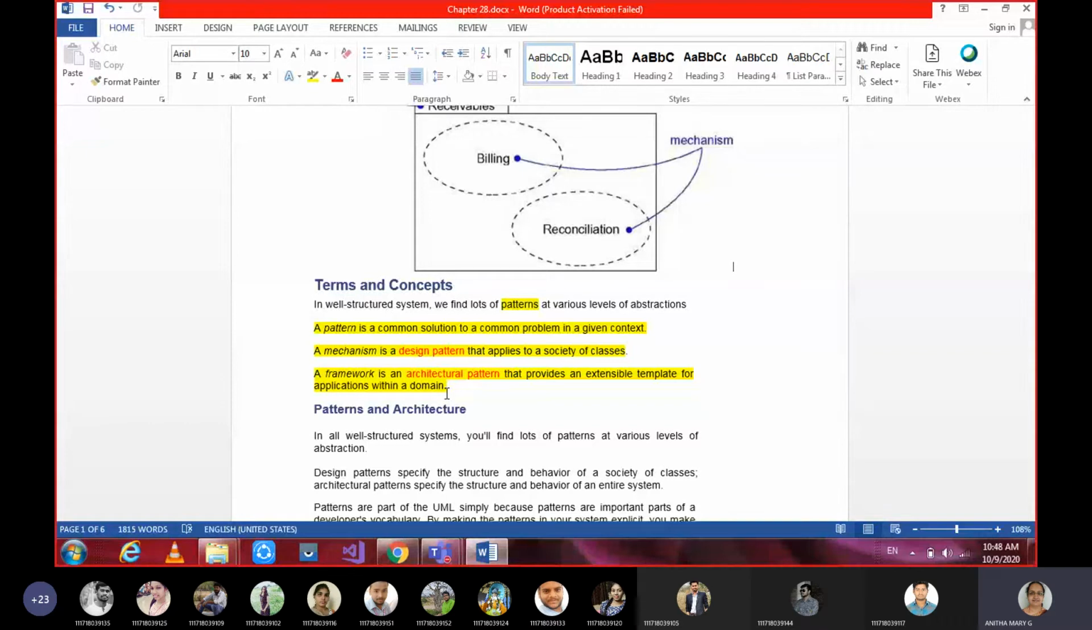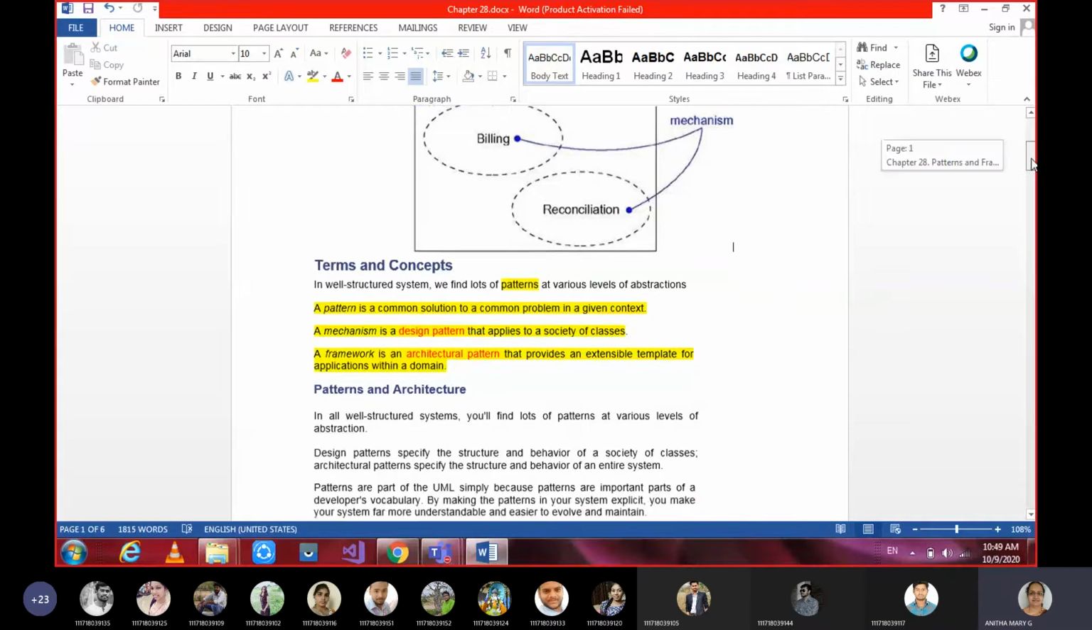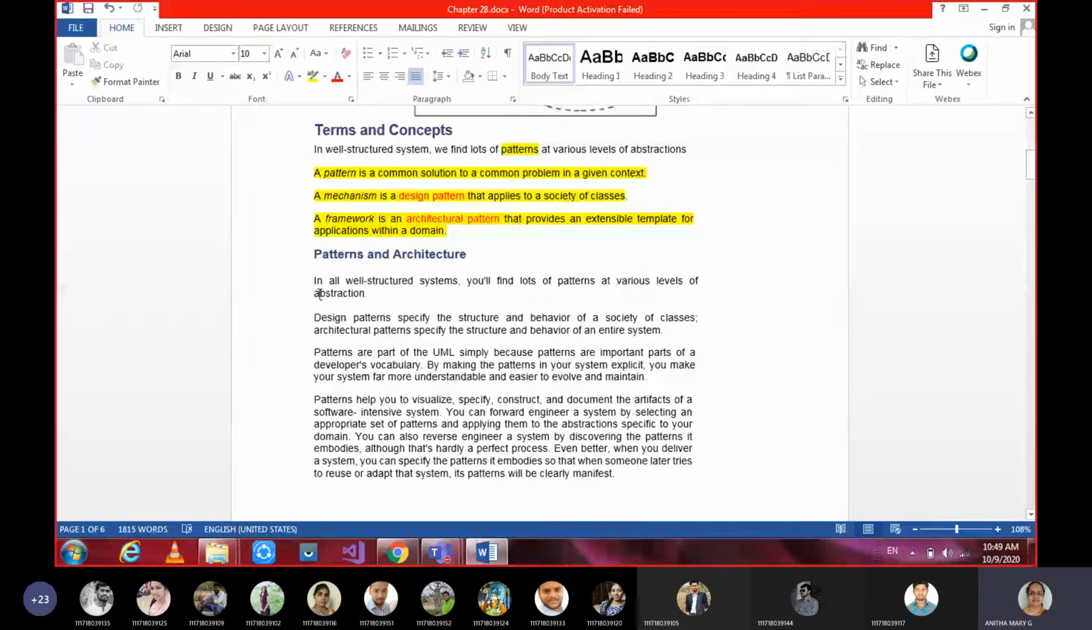So first, in a well-structured system, you have patterns at various levels of abstraction. And a pattern is something like a generic class, which gives a common solution to a common problem. There are two types in that. The first one is about mechanisms, which is about design patterns, and the second one is about architectural patterns, which is about the extensible template. If you can remember this, this chapter you will easily be able to follow. The same things are repeated here.